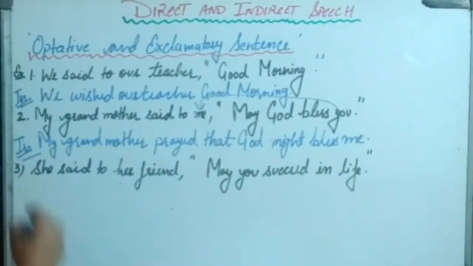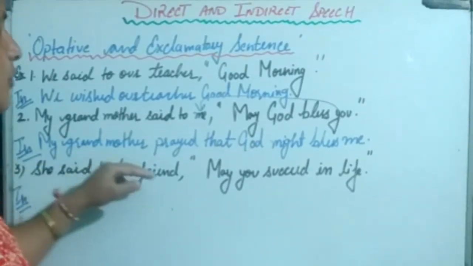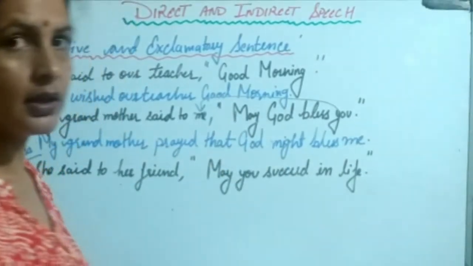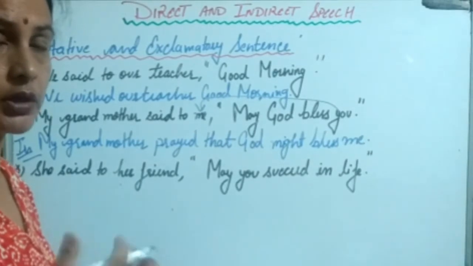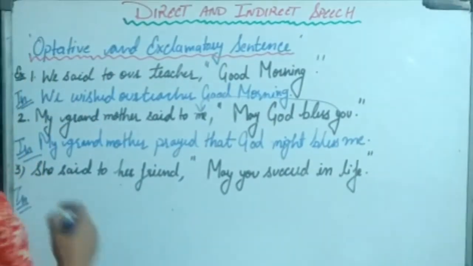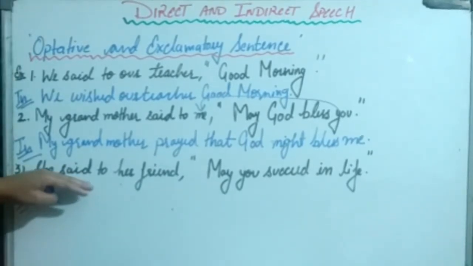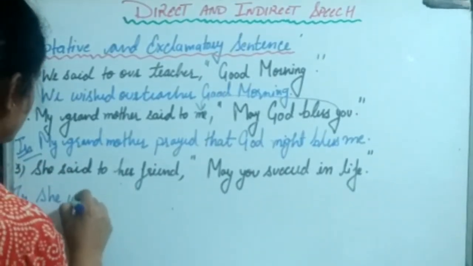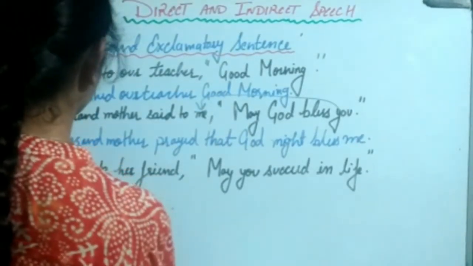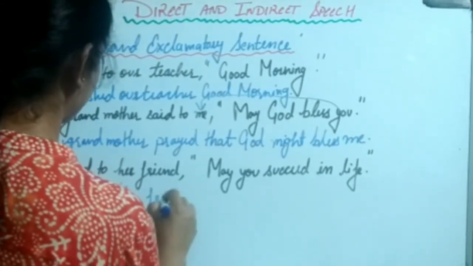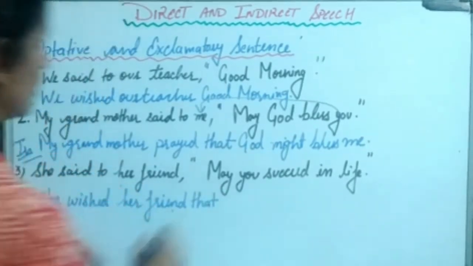Now we come to the third example. She said to her friend, may you succeed in life. So again here we wish. Okay, it is giving us idea of wish. So this said we are going to convert into wished. She wished her friend, then we will use connector that.